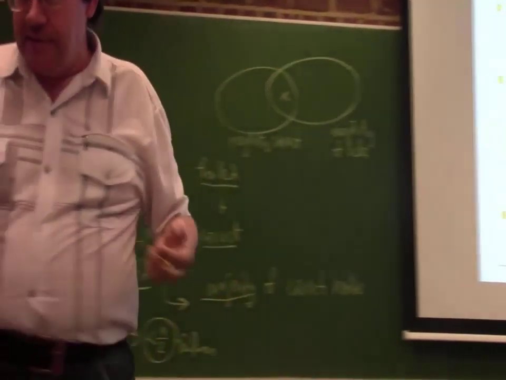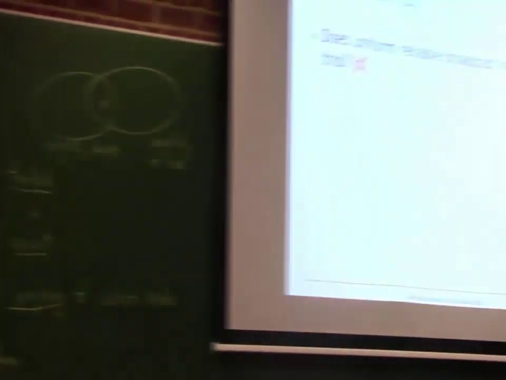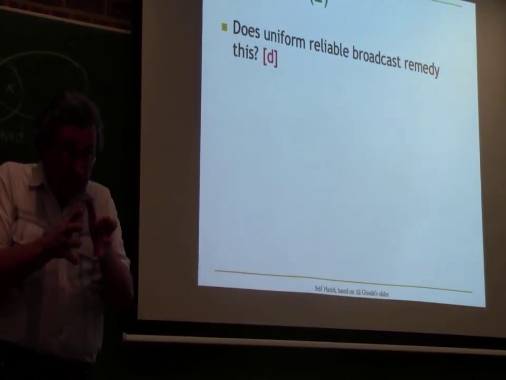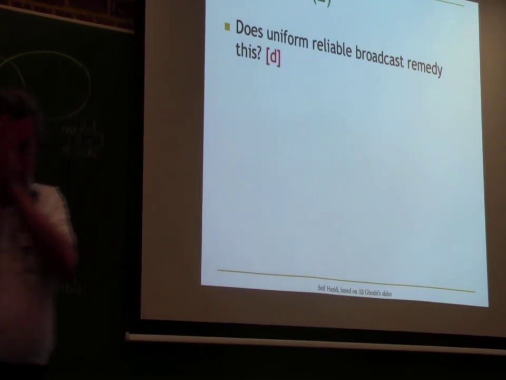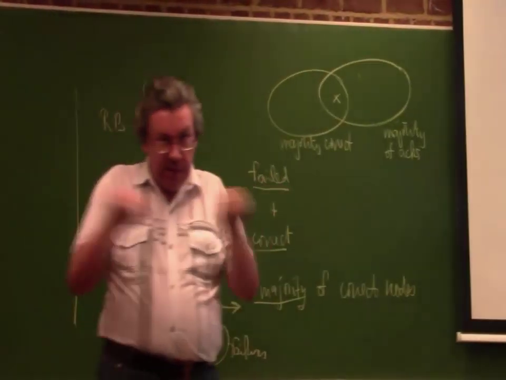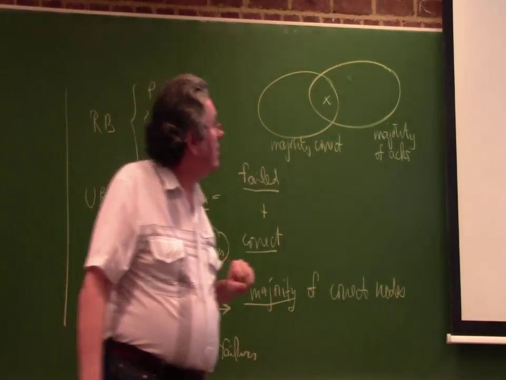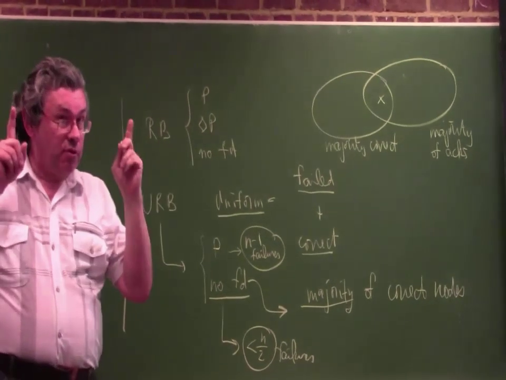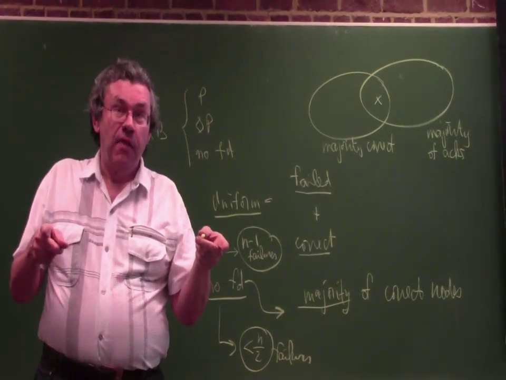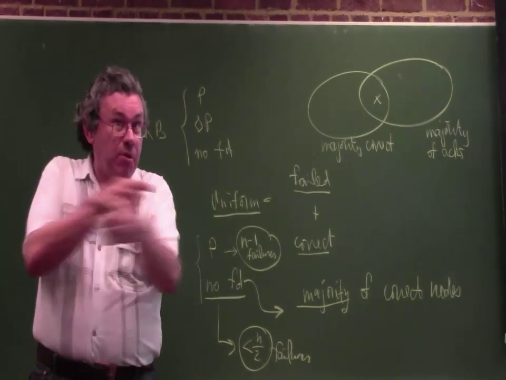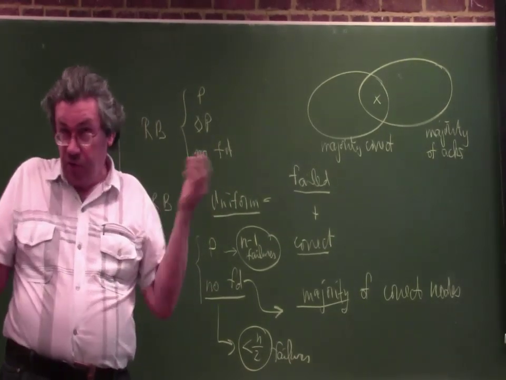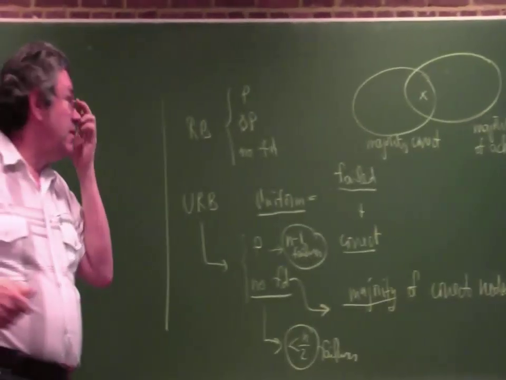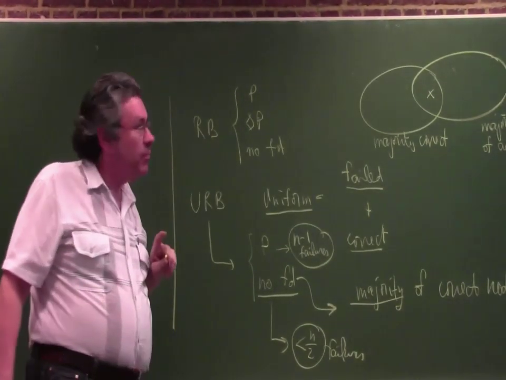But reliable broadcast doesn't do that. Reliable broadcast only looks at one message at a time. I do one broadcast, and then I do another broadcast, then I do another. It doesn't say anything about connections. So reliable broadcast will not solve that problem, because if I have two reliable broadcasts, nobody is saying that the messages between the two are going to be ordered, because of the different speeds. Reliable broadcast doesn't say anything about that. So it doesn't solve the problem.